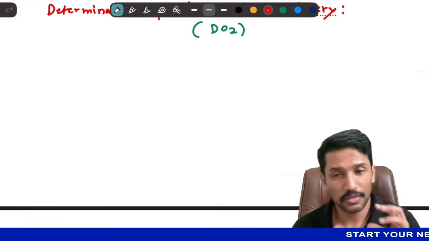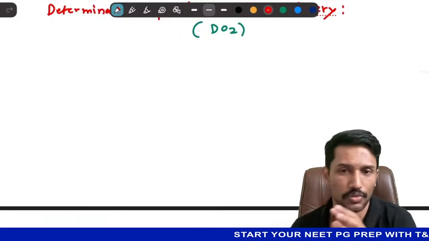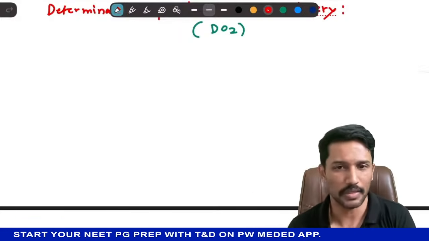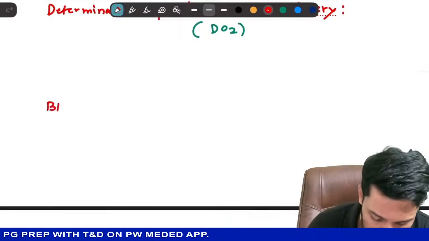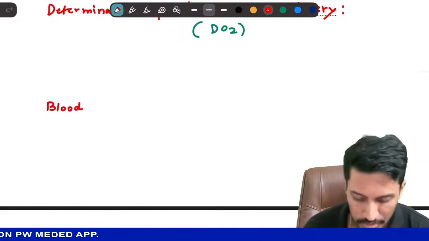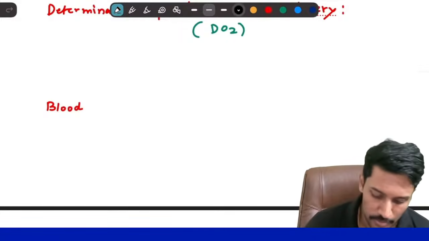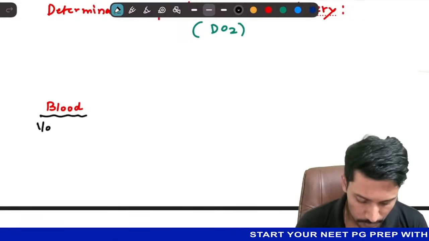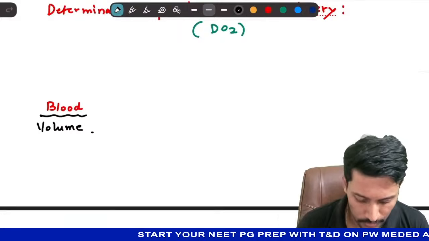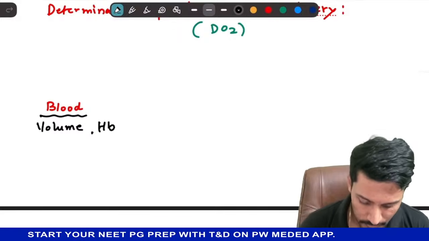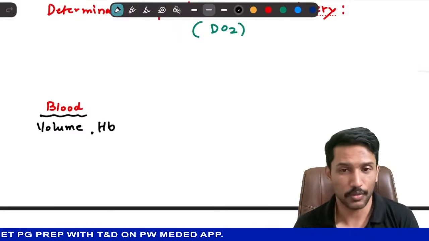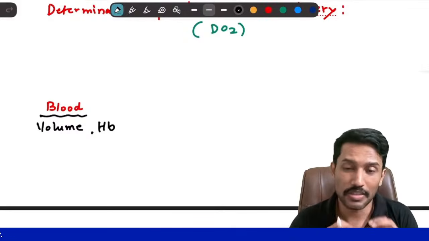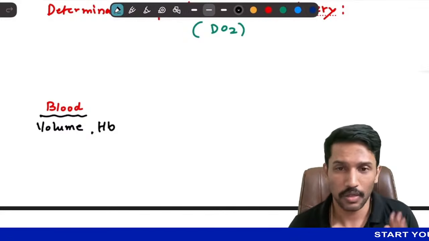Now for the oxygen to be delivered to the tissues, the transport medium is blood. Yeah, I know, hemoglobin, roughly speaking, blood. So I need blood to deliver the oxygen to the tissues. This blood needs to have sufficient volume and it needs to have hemoglobin. Now let us say I have an individual who has normal blood volume, normal hemoglobin. That means the oxygen carrying capacity of the blood is now normal.